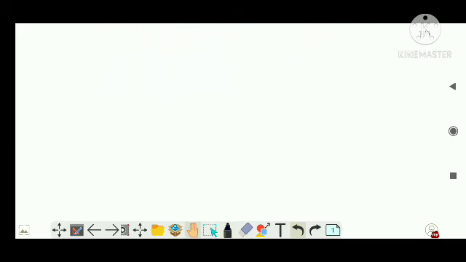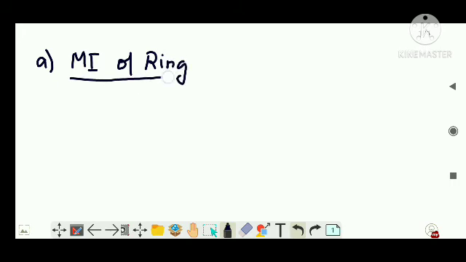Simple. Now there are some standard moments of inertia of objects which you have to learn, right? That is the moment of inertia of a ring. This and all you have to learn by heart, guys, right? So we are going to derive the moment of inertia of a ring, right? What is the kinetic energy of any particle? Let's say the mass of the ring is capital M and the radius of the ring is capital R. So you will write half mv squared, right?